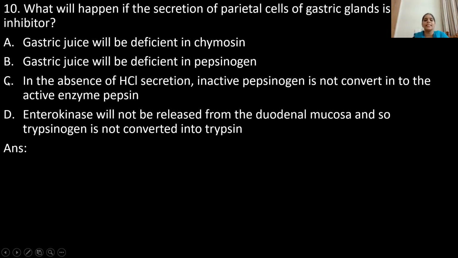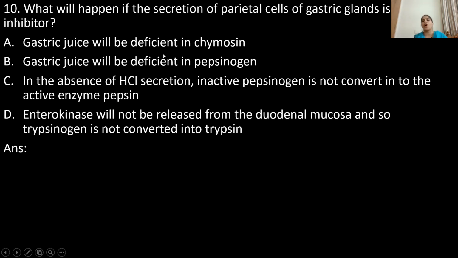Option C, in the absence of hydrochloric acid secretion, inactive pepsinogen is not converted to the active enzyme pepsin. Option D, enterokinase will not be released from the duodenal mucosa, and so trypsinogen is not converted into trypsin. So here are the four options they have given.